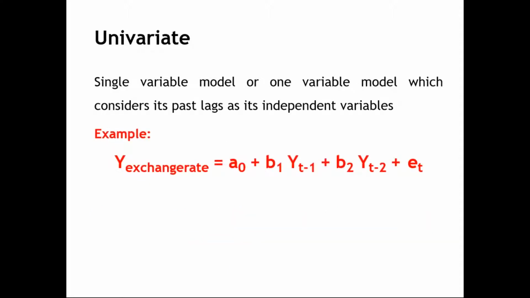This model is called the univariate model. See here, the way the model is written, Y is the exchange rate. Let us assume exchange rate as an example. So today's exchange rate is dependent on Y(t-1), that is, beta coefficient of yesterday's exchange rate plus beta coefficient of the day before yesterday's exchange rate. Like this, it runs to n number of lags. There can be any number of lags considered in this model, but if a variable assumes its own lags, or its own past values, as independent variables, we call it a univariate model.